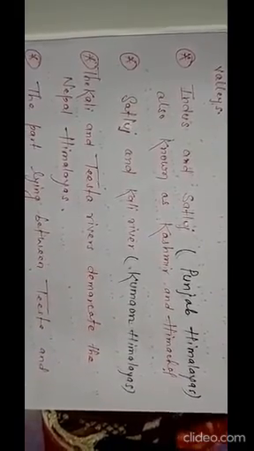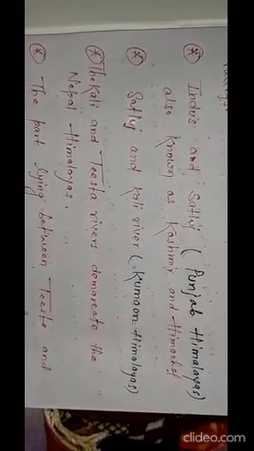Next, the part of Himalayas lying between Satluj and Kali river is known as Kumaon Himalayas. And the Kali river and Tista river demarcate the Nepal Himalayas. The part of Himalayas lying between Tista and Dihang river is known as Assam Himalayas. There is a Dihang gorge which is very important to understand, because in the next video we are going to discuss Purvachal. So first we will discuss what we mean by a gorge.